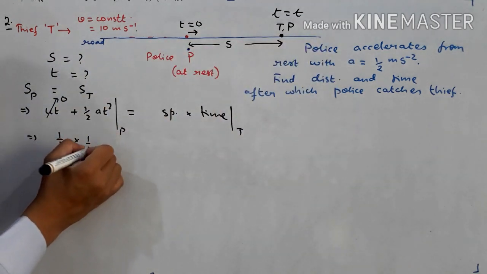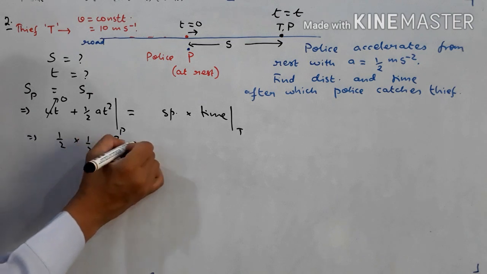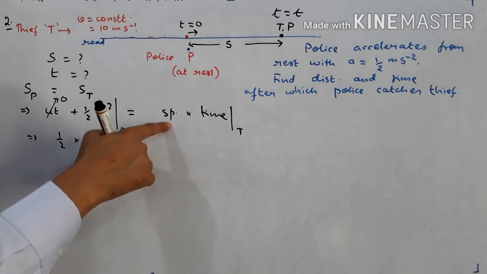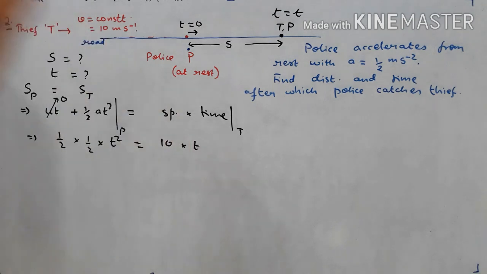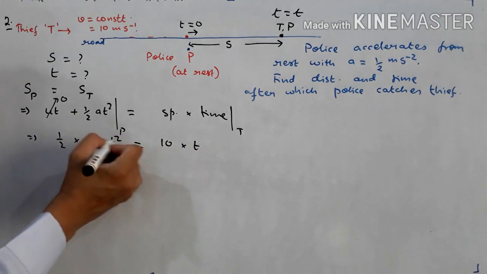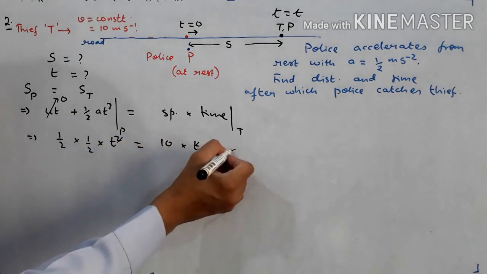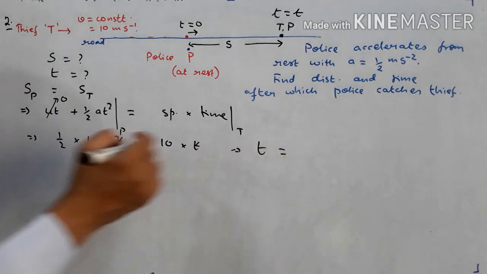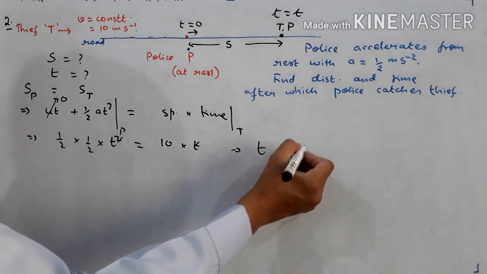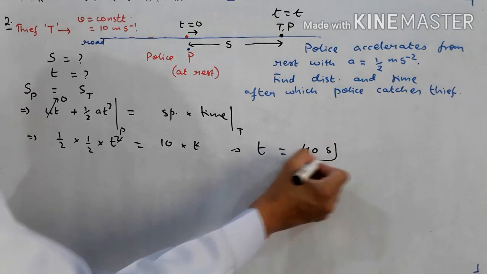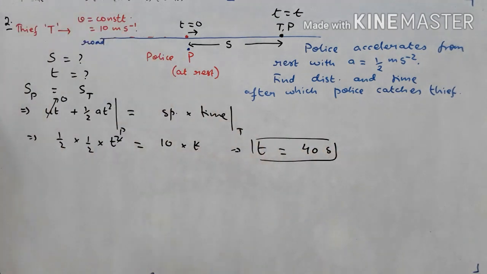Half, into T square is equal to speed of the thief, that is how much? 10 into time is T. So one T will cancel. This will give you the value of time. So T will be how much? 2 into 10 by... that is 40 seconds. So the police will be able to catch the thief after time of 40 seconds.